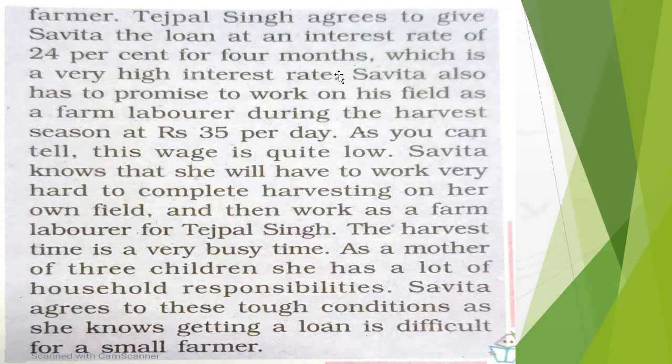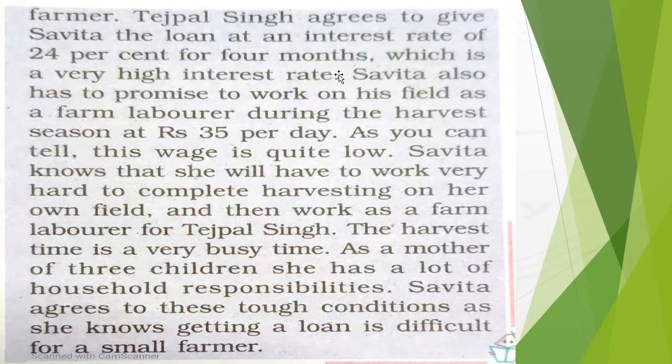So the bank might not give her the loan, maybe because of her ignorance, or probably because she has not got anything to provide in exchange for the loan amount. So Savita chooses to take money from Tejpal Singh.